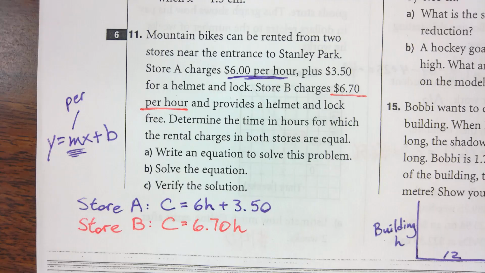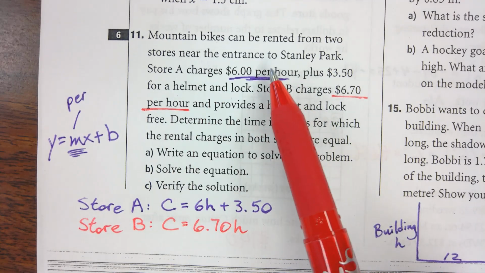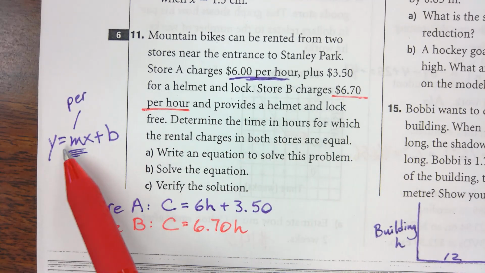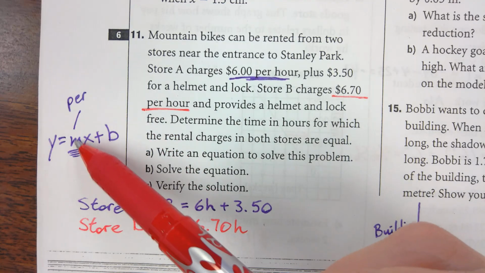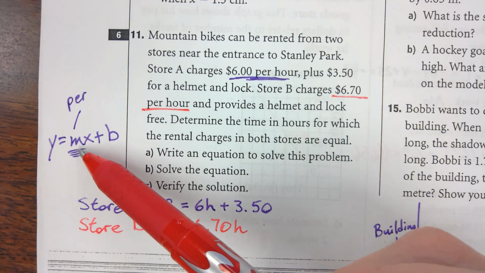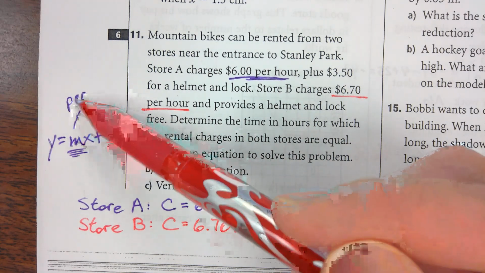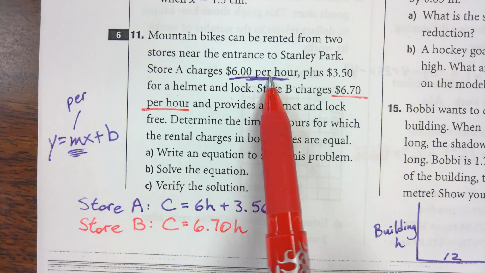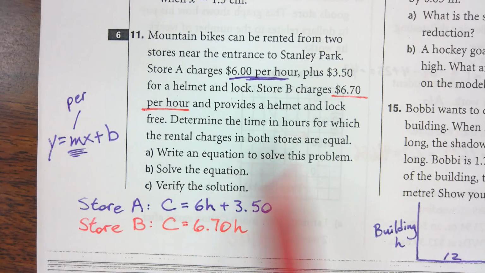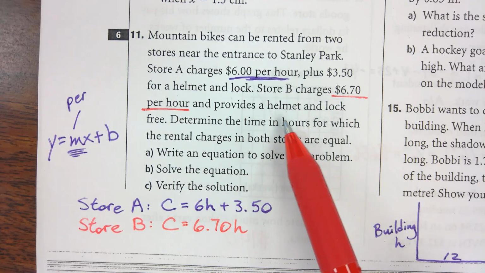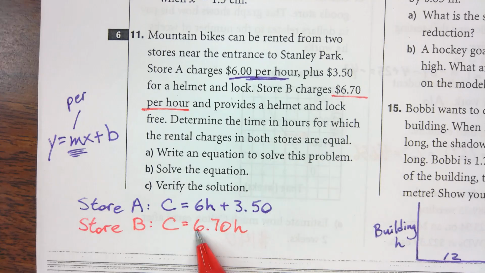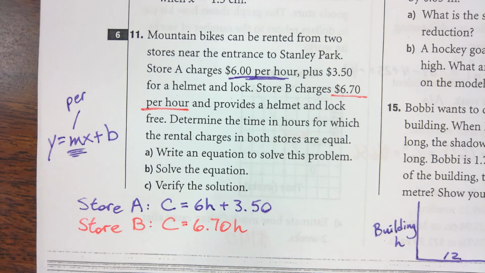Okay. Number 11, you have two stores right here. Remember y equals mx plus b form. By now, you have to know how to write the equation given a word problem. So the m is the per part. When I read this question, $6 per hour, I know that that's my m. And then the 350 for the helmet is the add-on. This one provides the helmet, so it's just this plus 0, or simply that.